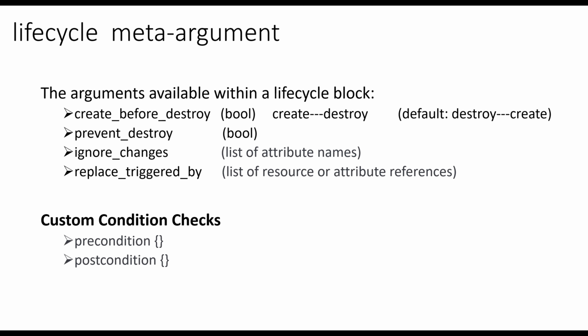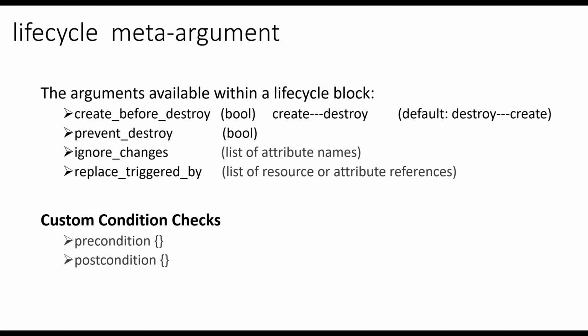It can be useful, for example, when an Azure policy automatically applies tags. When Terraform detects the changes the Azure policy has applied, it will ignore them and not attempt to modify the tag. Attributes of a resource that need to be ignored can be specified. Replace trigger by: this option forces the replacement of a resource when a specific resource is changed. This may be useful when the resource references another resource and needs to be replaced when this happens.